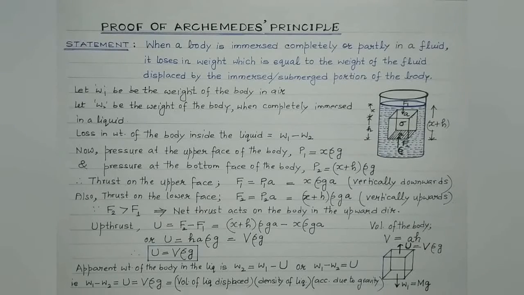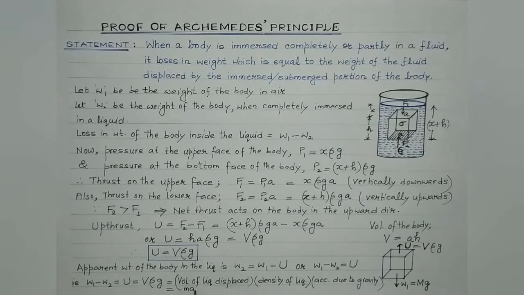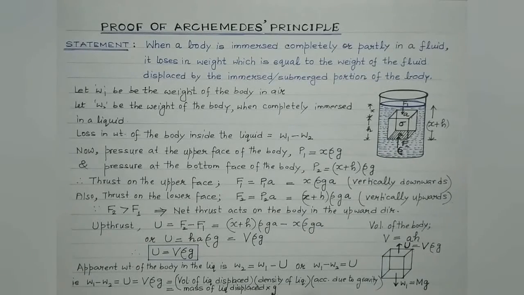Right? Therefore, students, what we get is volume of the liquid displaced multiplied by density of the liquid. Volume into density is mass of the liquid displaced, multiplied by acceleration due to gravity.